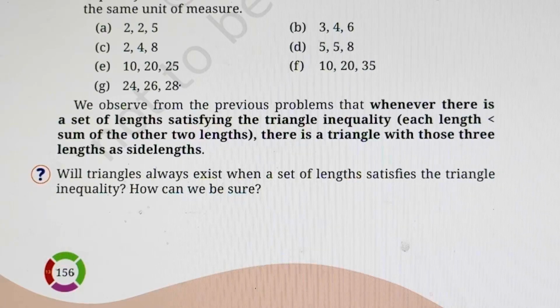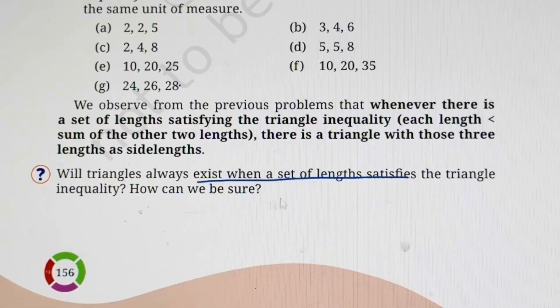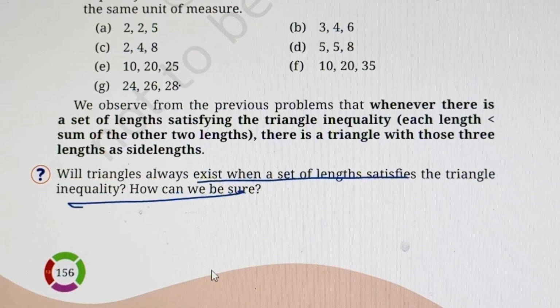Will a triangle always exist when a set of lengths satisfies the triangle inequality? Right? It will always exist. Yes? So the answer is yes. But how can we be sure? Can we be sure about that?